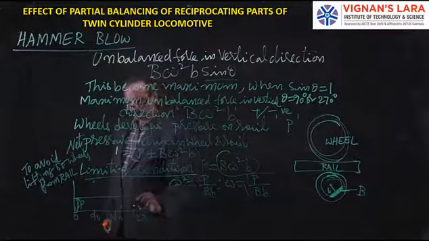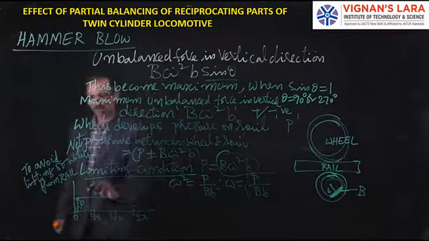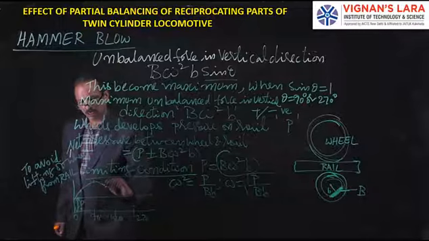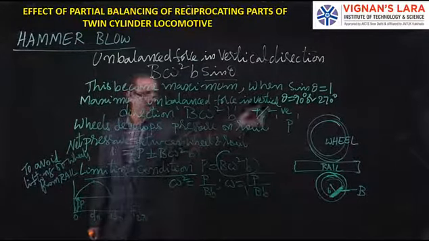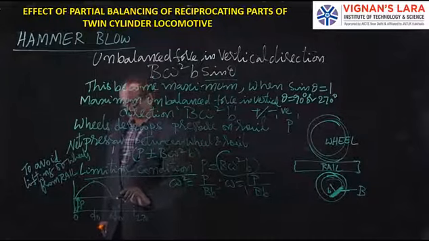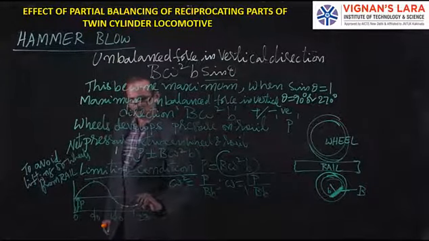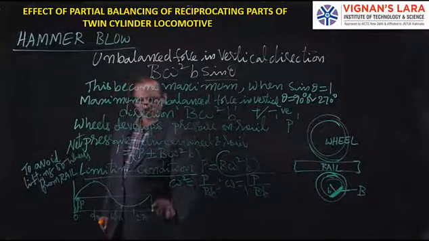So 0 to 90, 90 to 180, where it becomes minimum, since sin 180 is 0, then 270 maximum and 360.